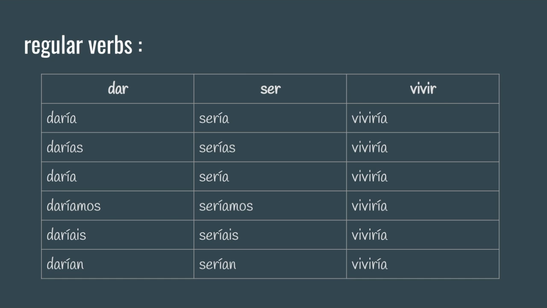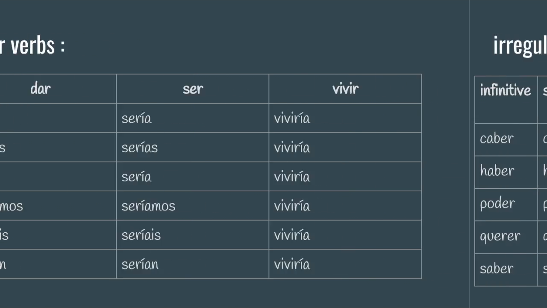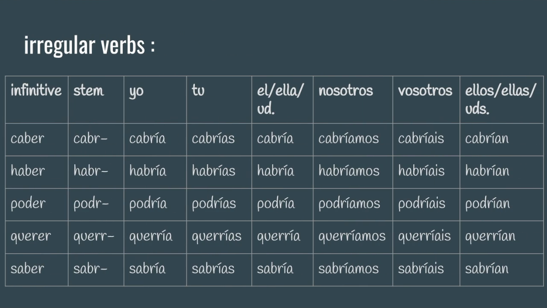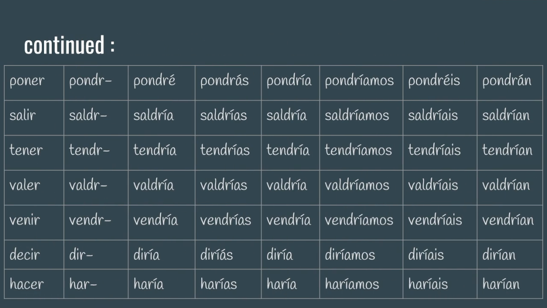In the conditional tense, I would conjugate a regular verb like dar by saying daría, darías, daría, daríamos, daríais, darían. And just like the future tense, there are some basic irregulars such as caber, haber, poder, and querer. Here are the other irregular verbs: poner, salir, tener, valer, decir, and hacer.